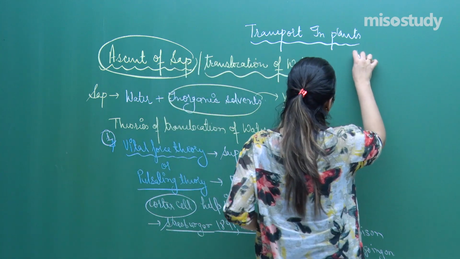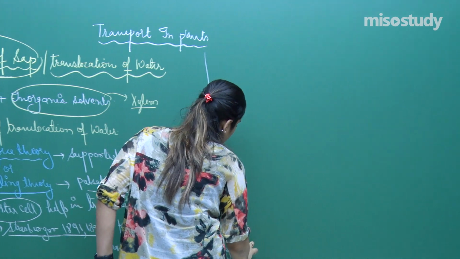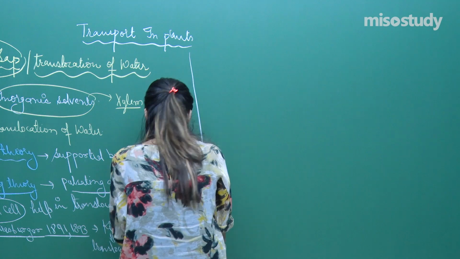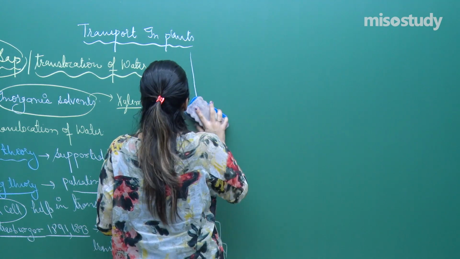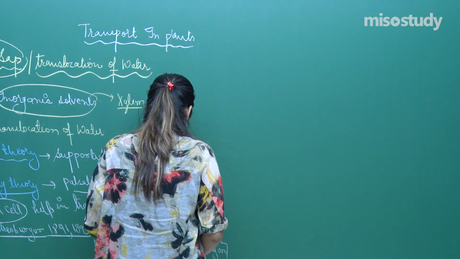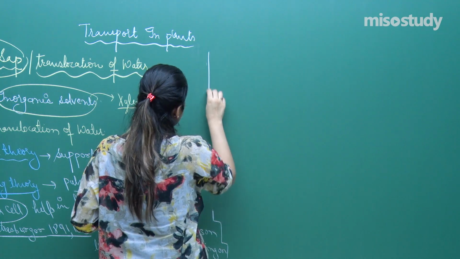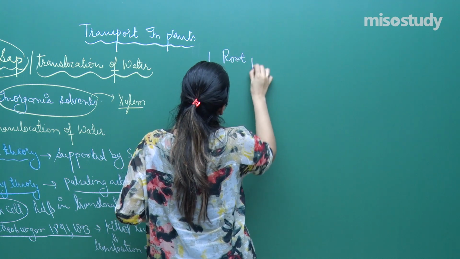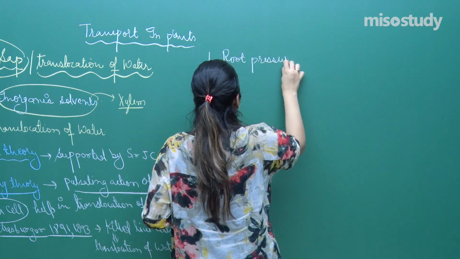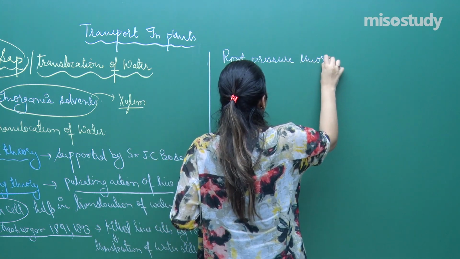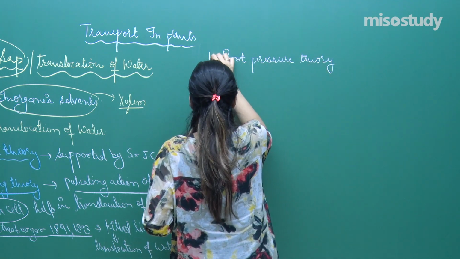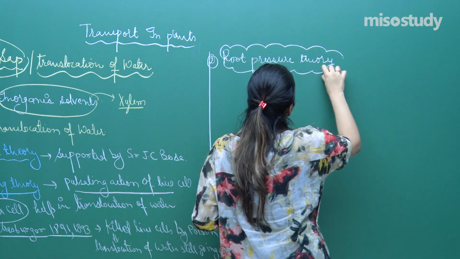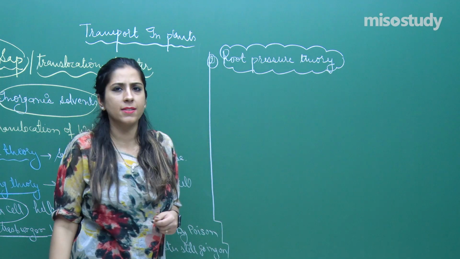Let's talk about the second theory. The second theory is called the root pressure theory, right. Let's talk about that. Now, what does this root pressure theory say? This was the second theory. Now, what exactly is the meaning of the root pressure theory? It is clearly written in the name itself, root pressure.